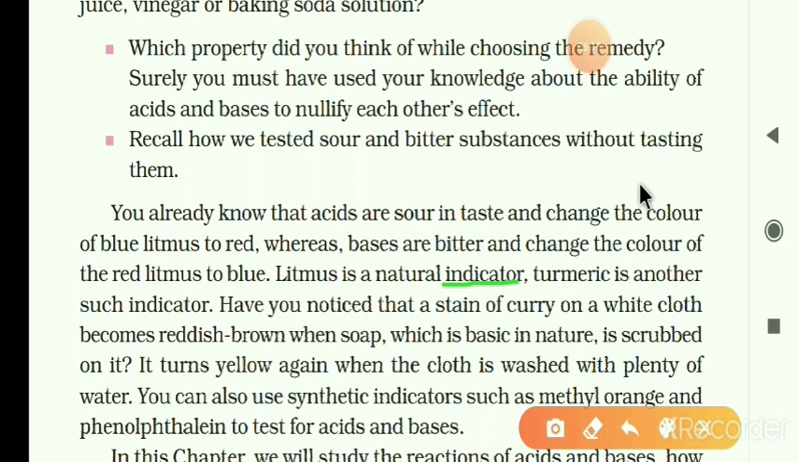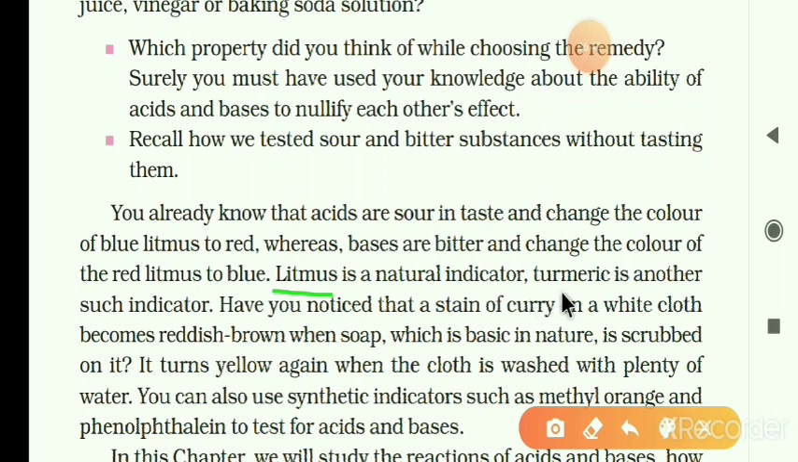Indicators are substances which change their color in acidic or basic medium. A commonly used example is litmus. Litmus is a natural indicator.